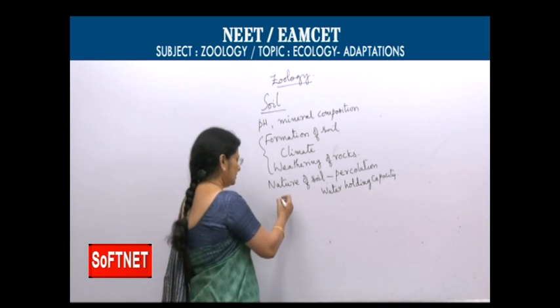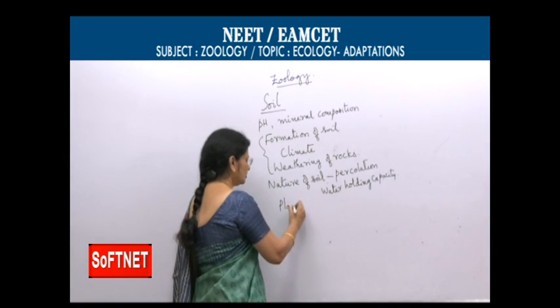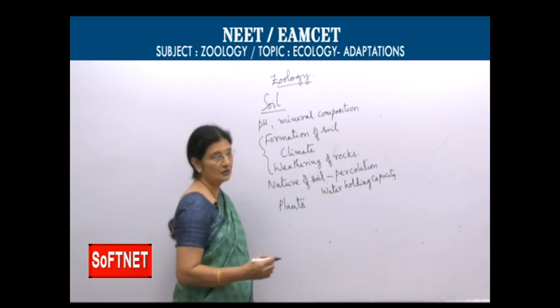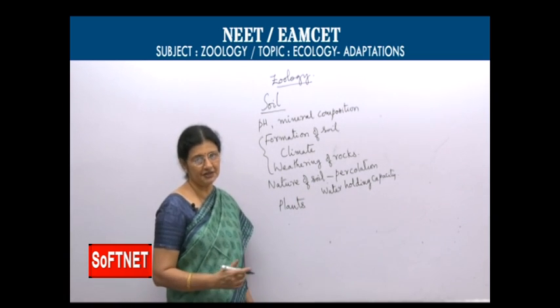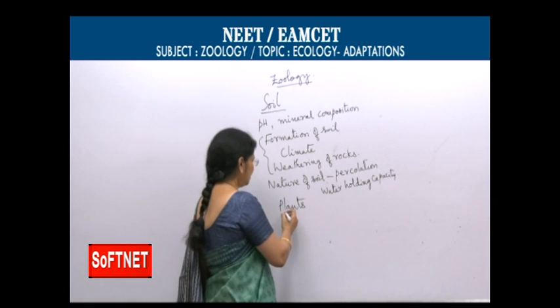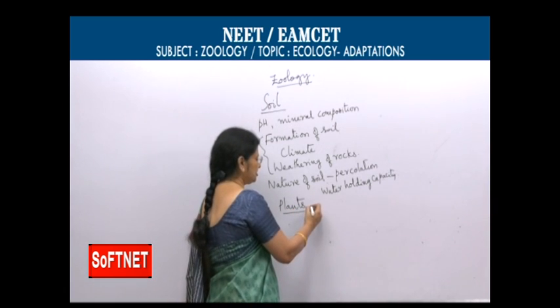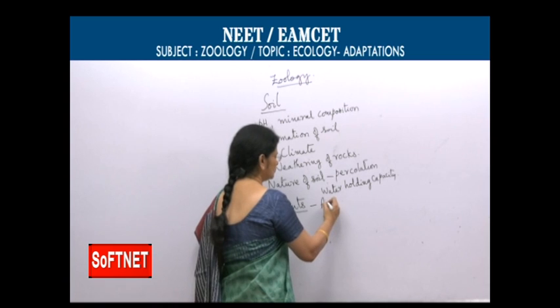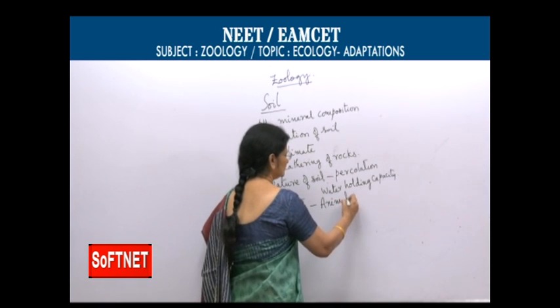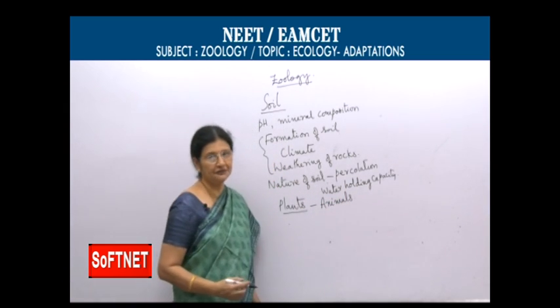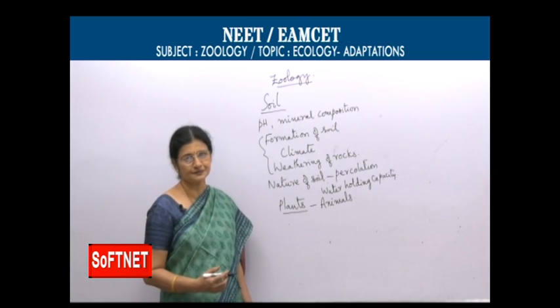So, plants growing in this soil are different in different places, and according to the nature of vegetation, animals also differ in different types of soils.